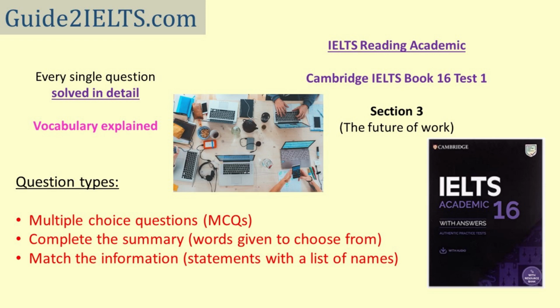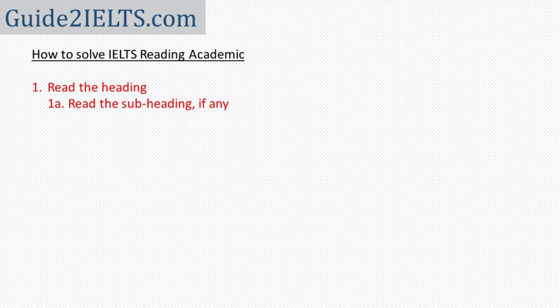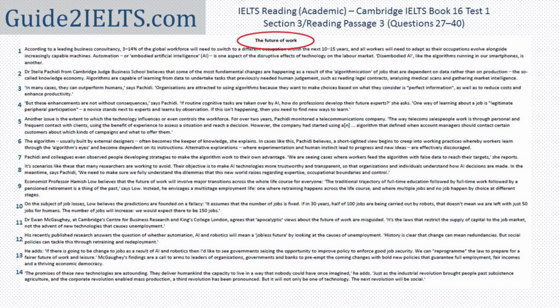Let's solve IELTS Academic Reading Passage 3, that is Section 3 of Test 1 of Cambridge IELTS Book 16. The first thing we do is read the heading and the subheading if there is any. We have a short heading here, the future of work. There is no subheading. I'm actually not able to guess much just by reading this. The passage could be about anything from management techniques to maybe psychology of workers, to technology maybe.